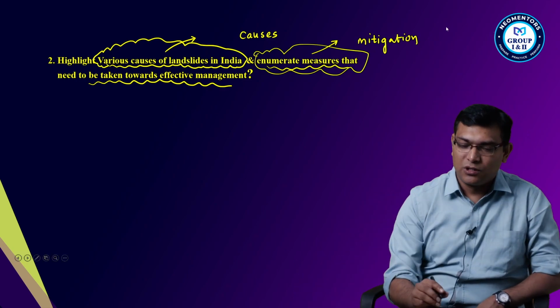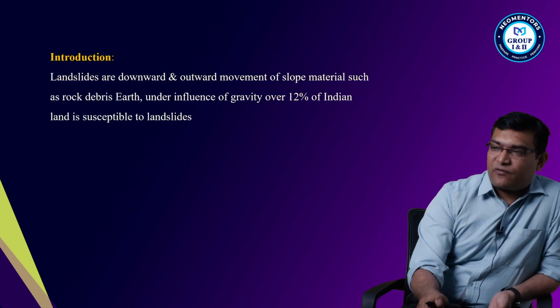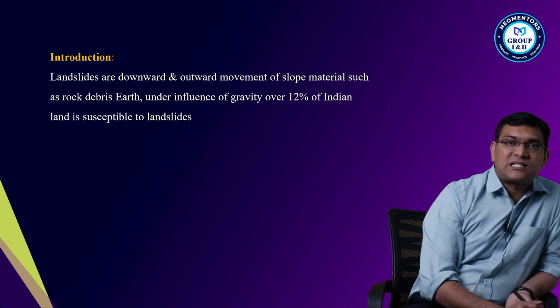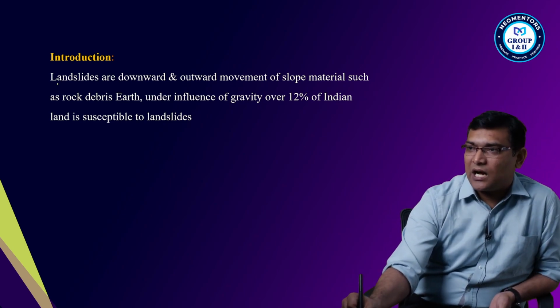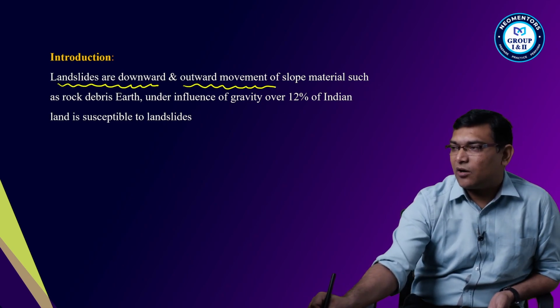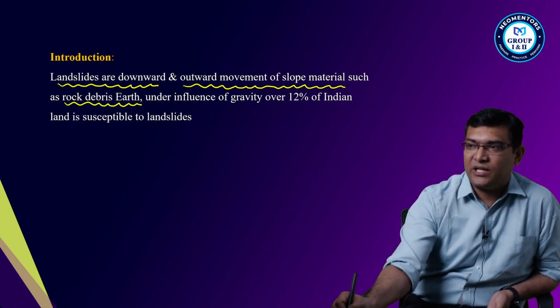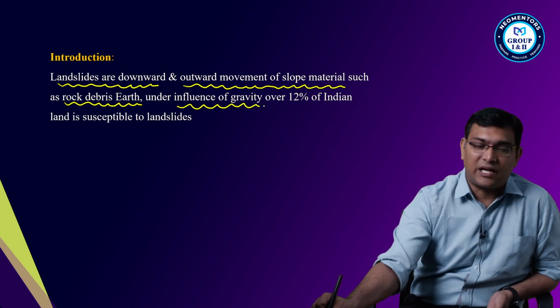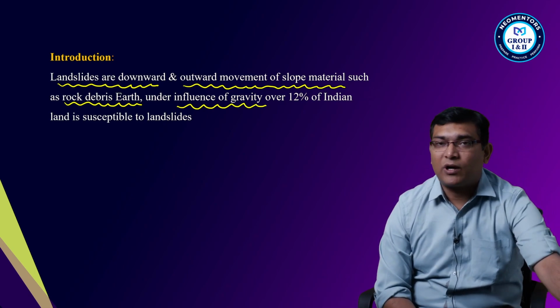Okay, so how do I begin this answer? Simple. I will begin the answer with an introduction to landslides. Landslides are the downward or outward movement of slope material such as rock and debris of the earth under the influence of gravity.